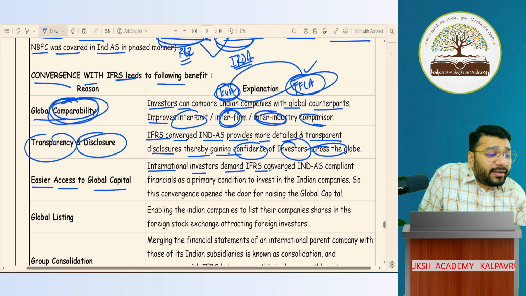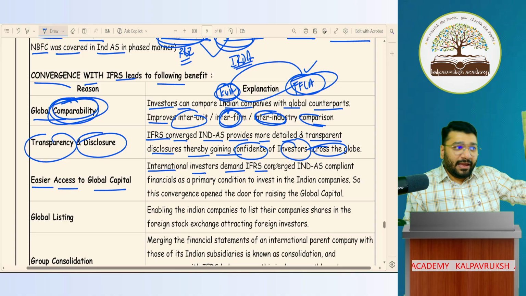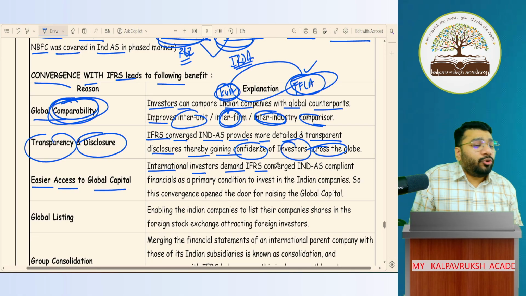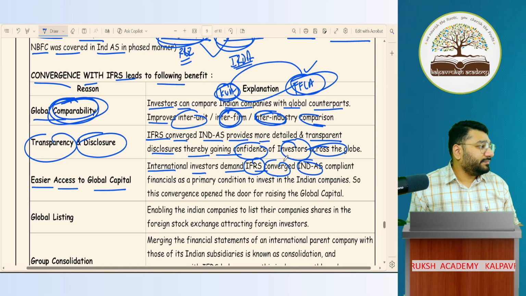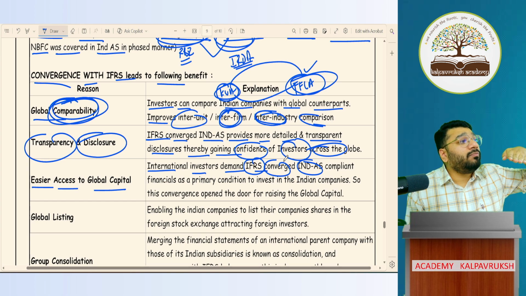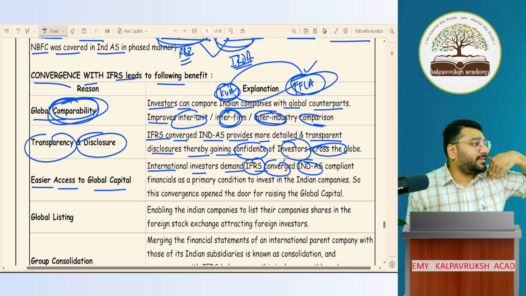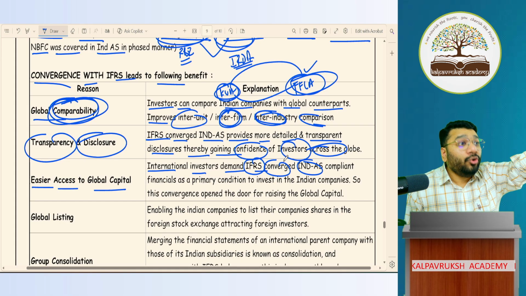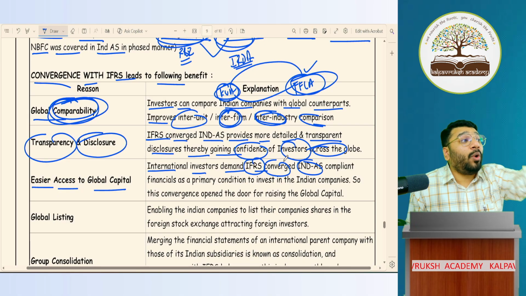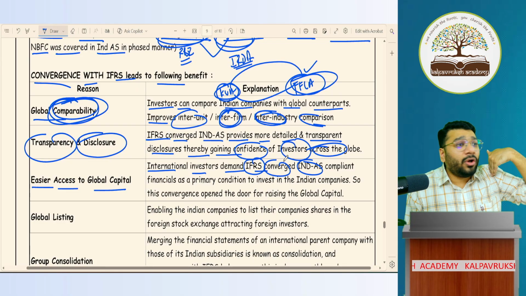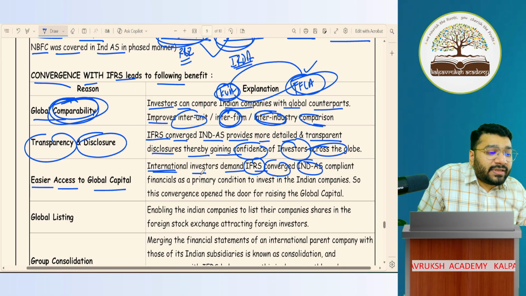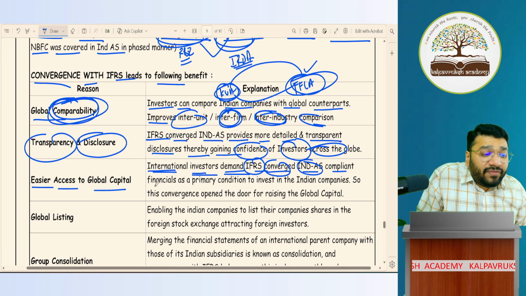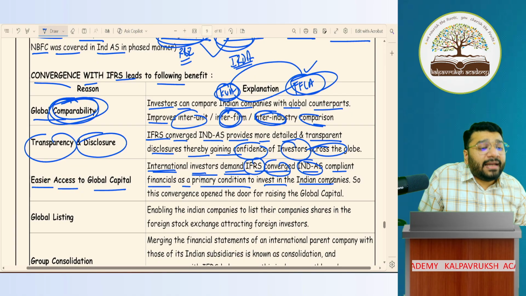International investors demand IFRS. Either you prepare financial reporting as per IFRS, or at least you give financial statements prepared on the basis of IFRS converged Ind AS. Which means the financial reporting should be based on some international language which we can understand. Don't give financial statements that you understand. Give the financial statements that we want and understand. If we understand your company well, and see any potential in your company, we will invest money in it. So international investors demand IFRS converged Ind AS compliant financials as a primary condition to invest in Indian companies.